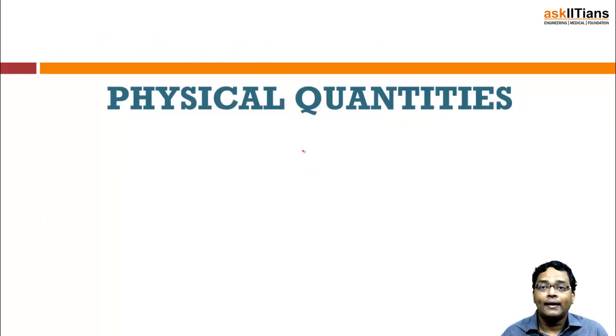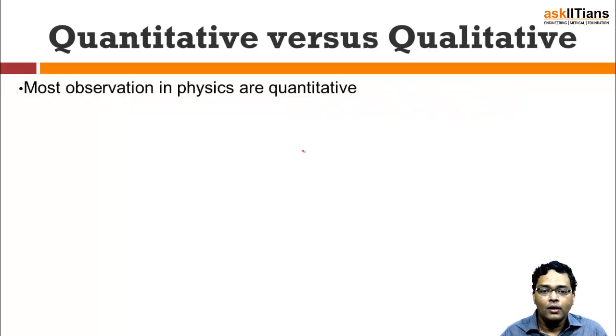Now let's move on and try to identify the physical quantities. First things first, when we are talking about any physical quantity, there are two types of measurements that we generally have. The first one is a qualitative measurement, then you have the quantitative measurement, or vice versa, whichever way you like to put it. Quantitative means you quantify things: you measure and associate a particular value to it. That is what is known as a quantitative measurement.